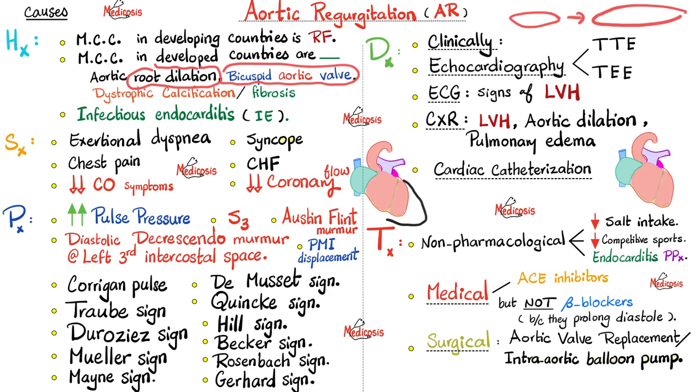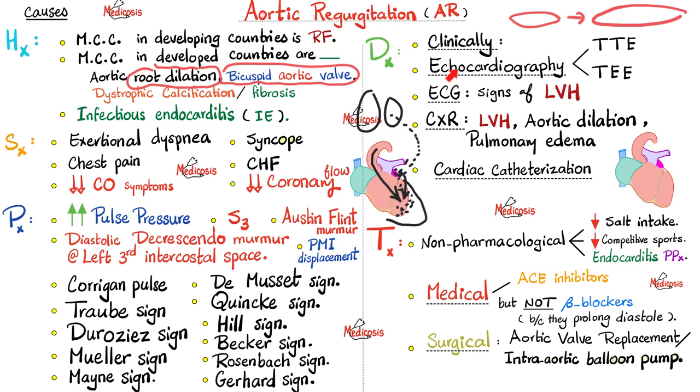Why pulmonary edema? Because the blood is returning from the aorta to the left ventricle, and there is blood returning from the left atrium to the left ventricle. Eventually, the left ventricle will get overwhelmed. Blood will accumulate in the left ventricle, then in the left atrium, then in the pulmonary veins, then in the lungs, causing pulmonary edema and sometimes even pleural effusion.